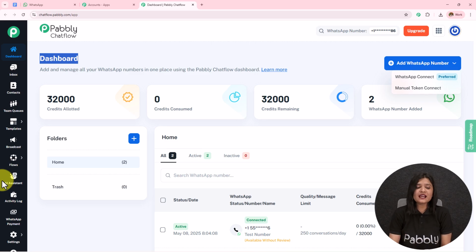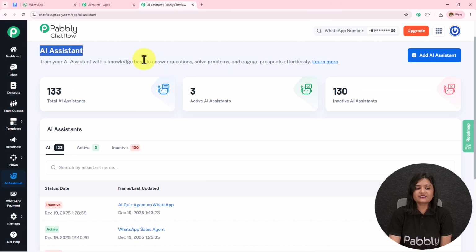Now, to create this AI agent on the left hand side, we have this AI assistant option. We have to open this. Here we have landed towards this AI assistant. You can see the total AI assistant, active AI assistant, and the inactive AI assistant. These three active AI assistant are active on some chat.